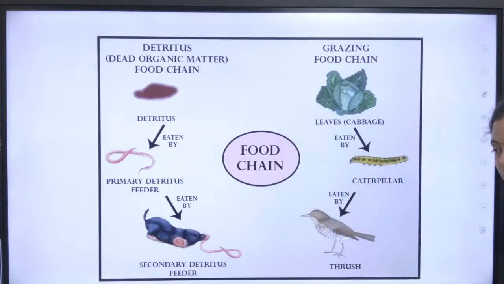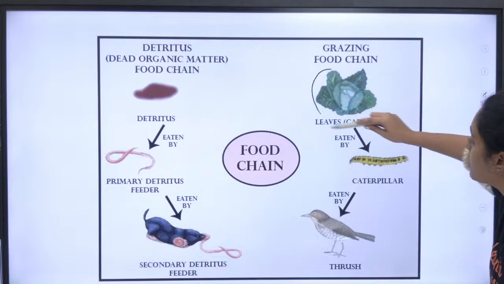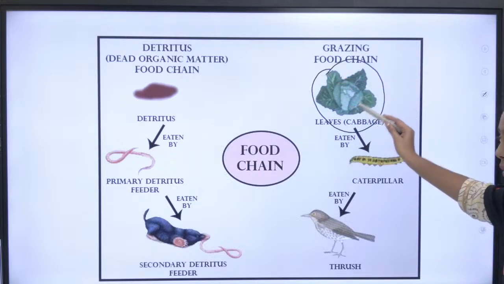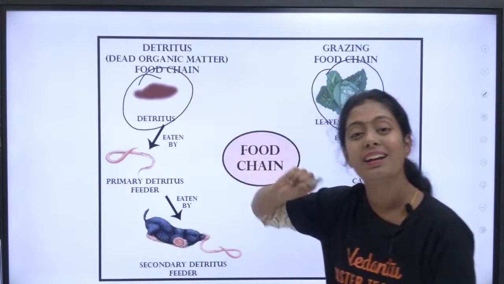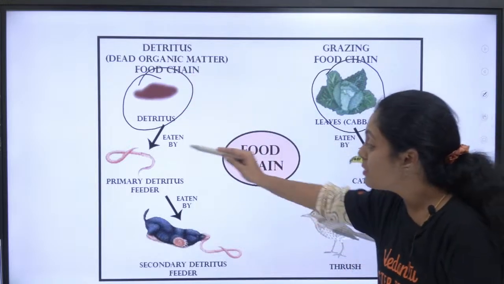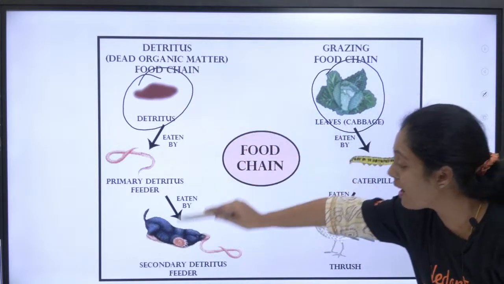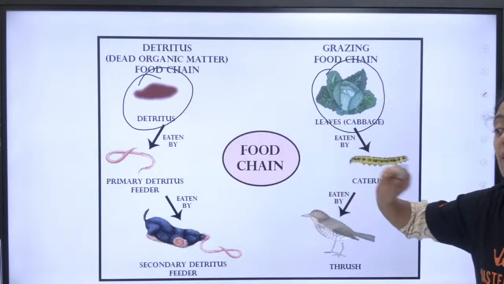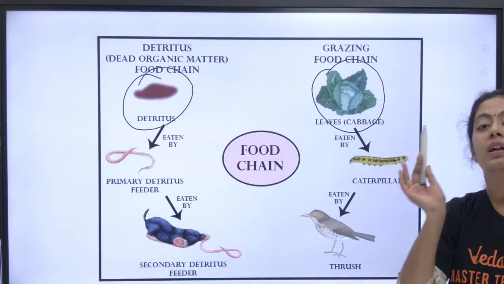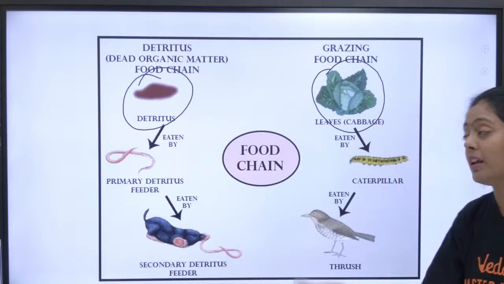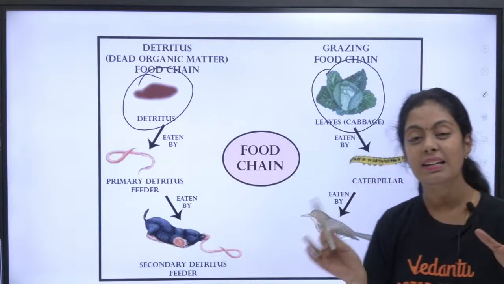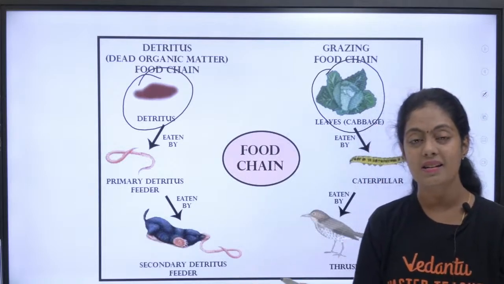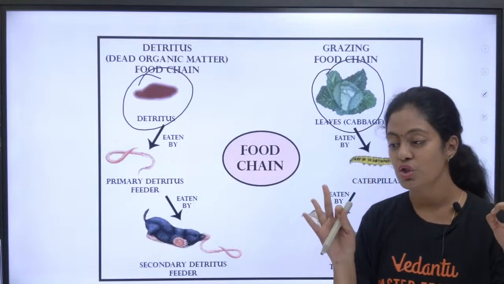This is a grazing food chain. In the grazing food chain, what do you see? This is a producer. In the detritus food chain, what do you see? The first trophic level is occupied by detritus. This worm is eating the detritus and you have another organism eating it. That is what we call DFC, the detritus food chain. Grazing food chain is GFC. Now we have understood the clear difference between the detritus food chain and the grazing food chain.